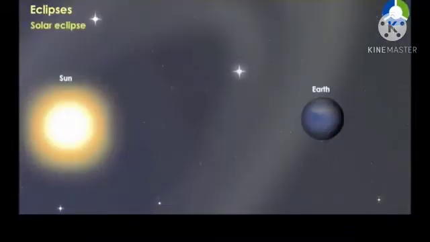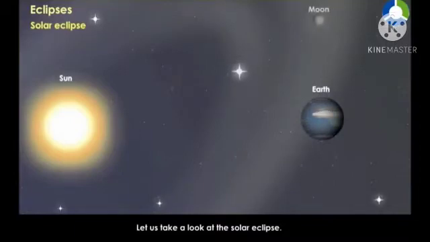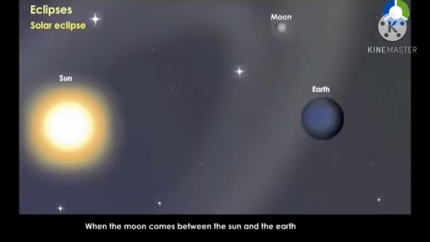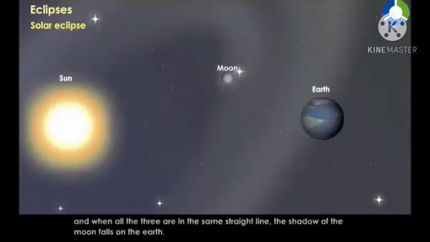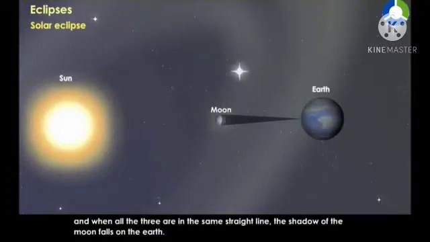Solar eclipse. Let us take a look at the solar eclipse. When the Moon comes between the Sun and the Earth, and all three are in the same straight line, the shadow of the Moon falls on the Earth.